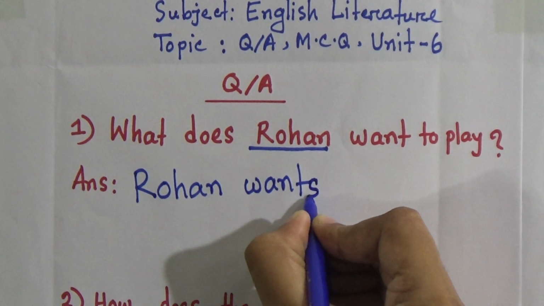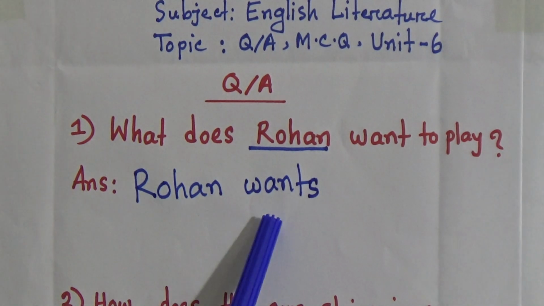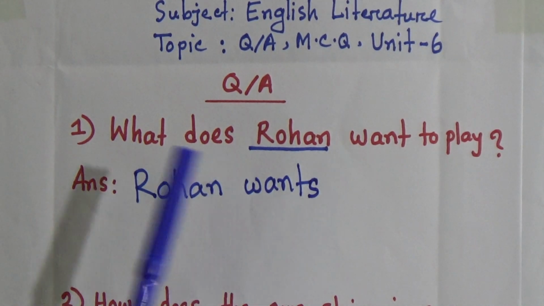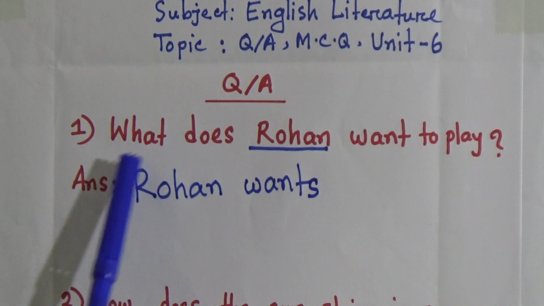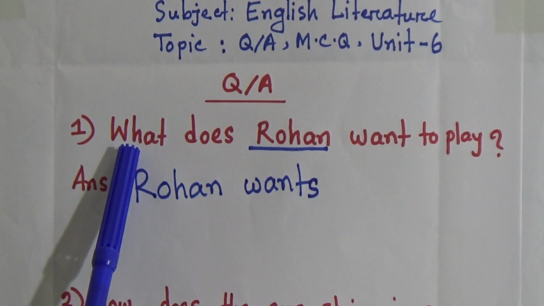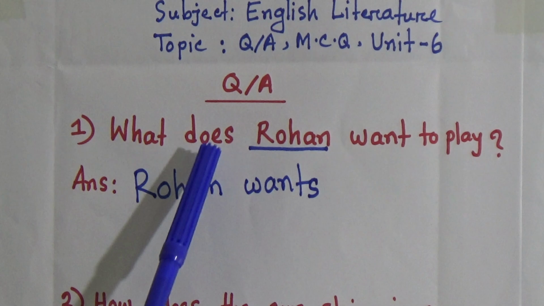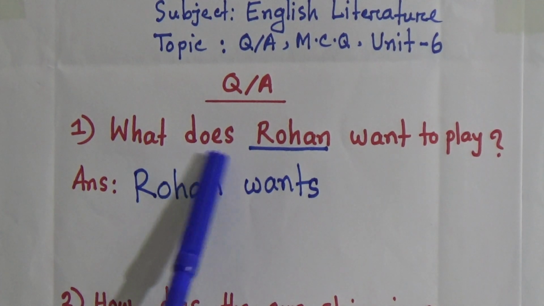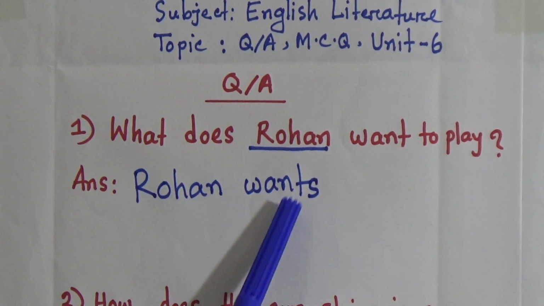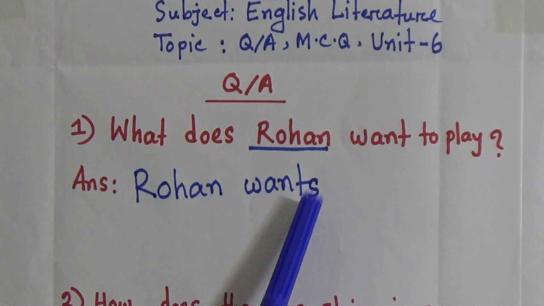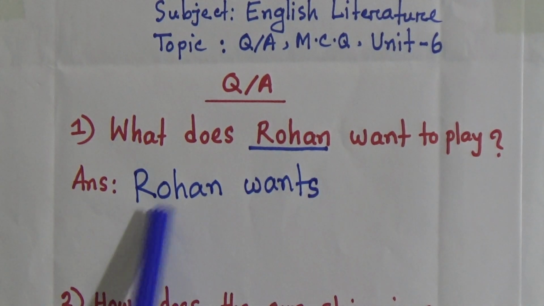But why do we add s after want? Because in the question, after the W's questions, that means what, how, where, there is does. You have to add s after the verb. So Rohan wants.